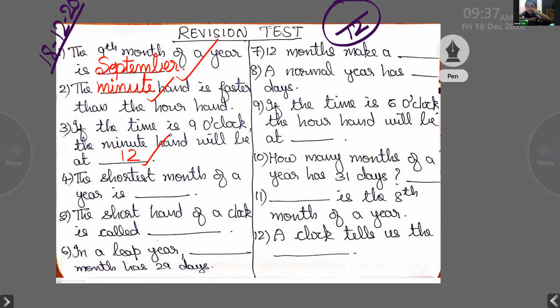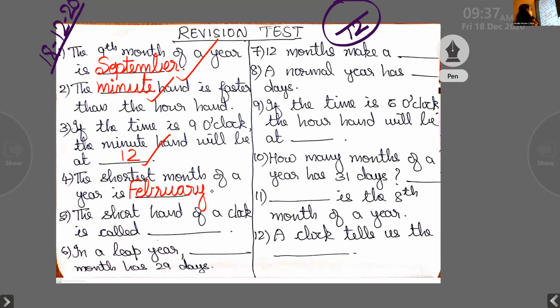Aldrin. The shortest month of a year is February. Yes. Good. Write the spelling. I am going to write the spelling here. February.